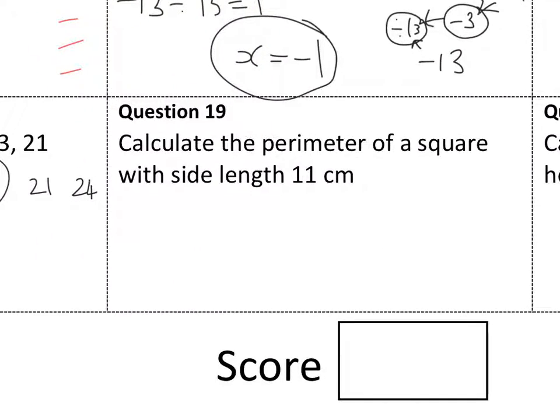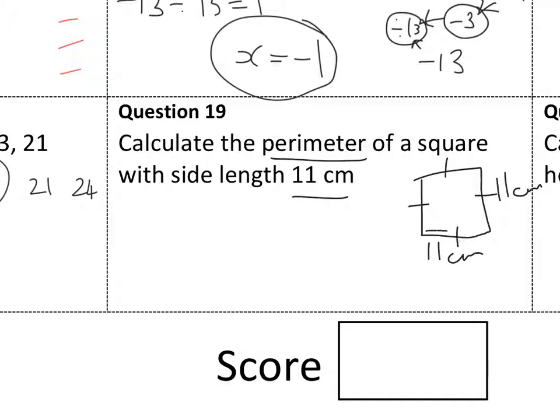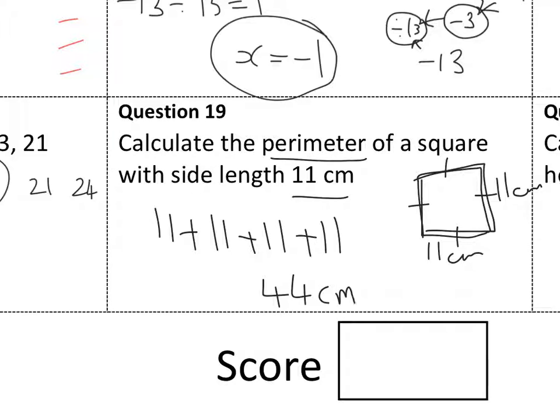Perimeter of a square, I recommend drawing the square. Side length 11 centimetres, so that's 11. And because it's a square, all of them are the same, which I can show like that. And perimeter means I'm going to add up the outside. 11 add 11 add 11 add 11, 44 centimetres. So perimeter.